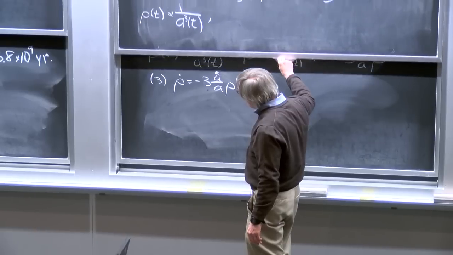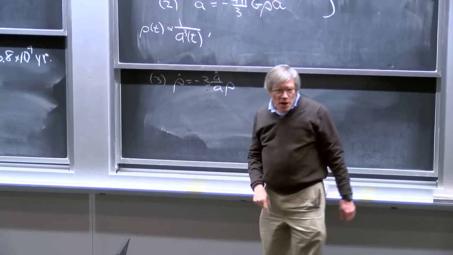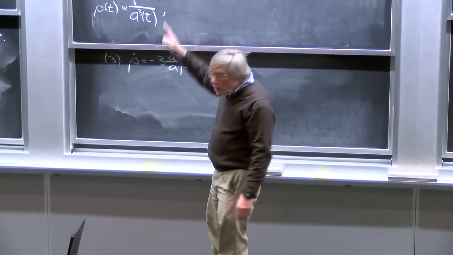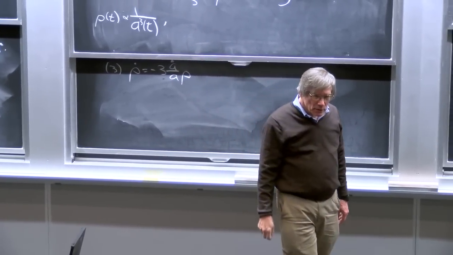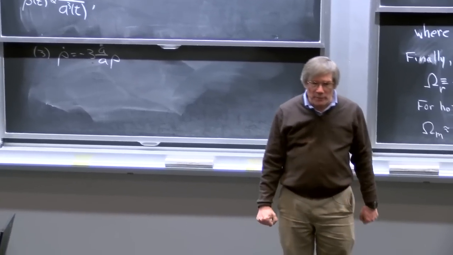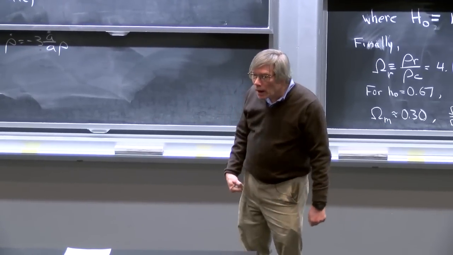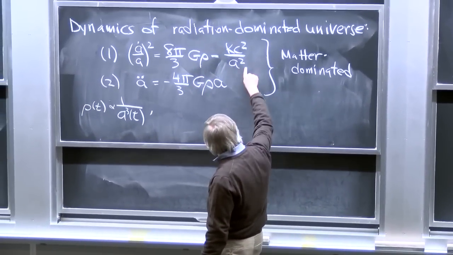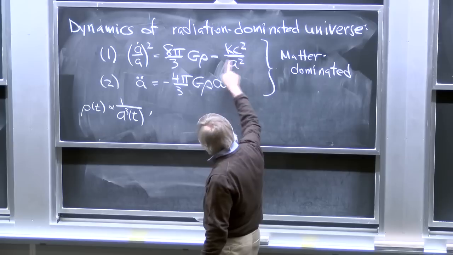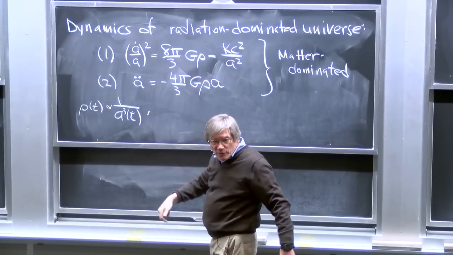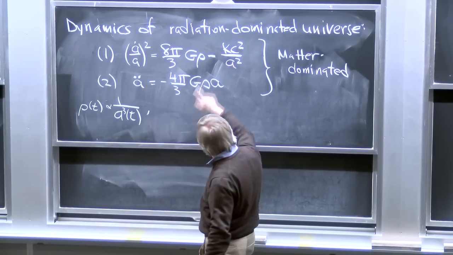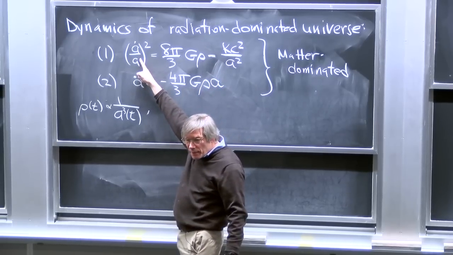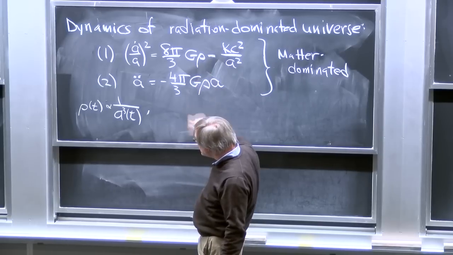Note that these three formulas are not independent of each other. If we know, for example, equation 1, which is an equation for a dot, we could differentiate that with respect to time and get an equation for a double dot. When we do that, everything has to be differentiated. So it involves differentiating a, but that just expresses things in terms of derivatives of a. But the new quantity that gets introduced is rho. If we want to differentiate this equation with respect to time, we have to know what rho dot is.